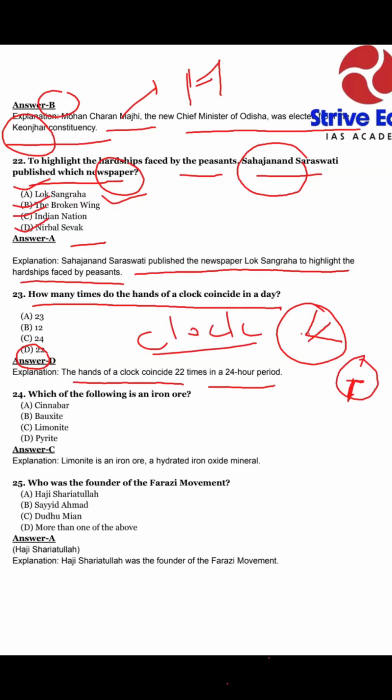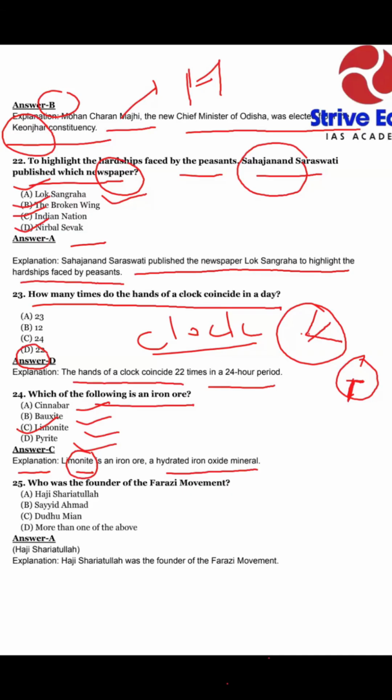Which one of the following is an iron ore? Option A cinnabar, option B bauxite, option C limonite, and option D pyrite. So our explanation is limonite is an iron ore, a hydrated iron oxide mineral. So our answer is option C, limonite.